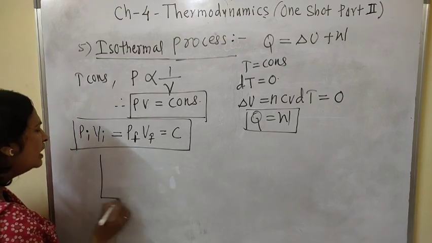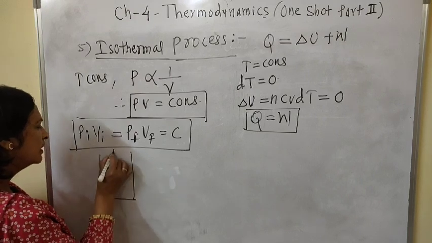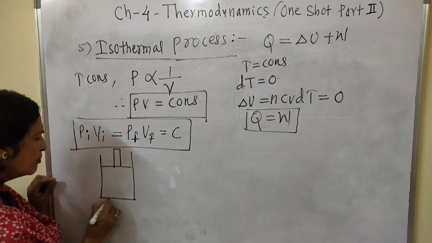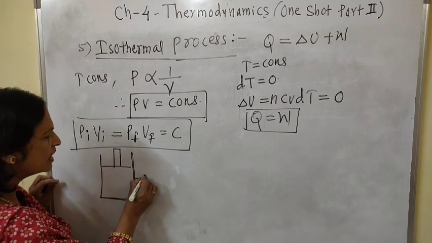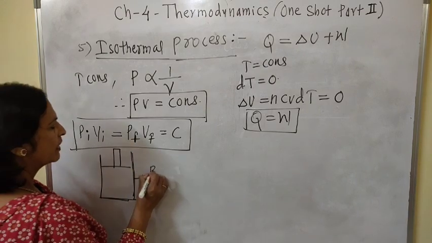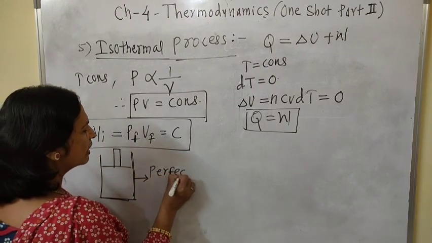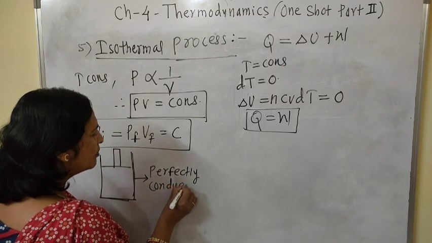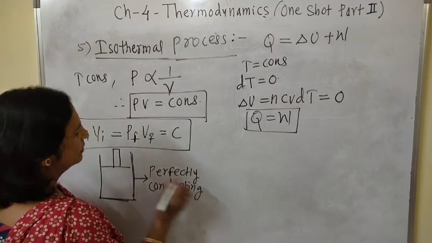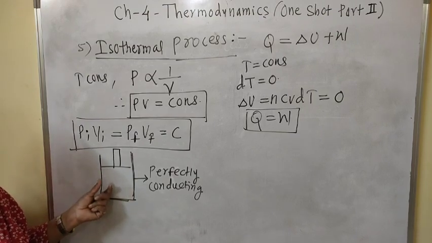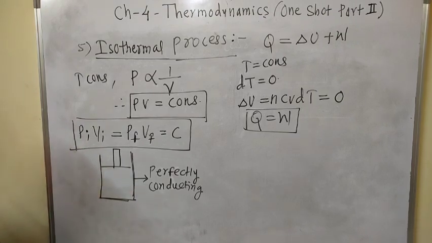Now what is the condition? The most important condition is that the boundary of the system should be a perfectly conducting boundary, so that there is an exchange of heat between the system and the surrounding.